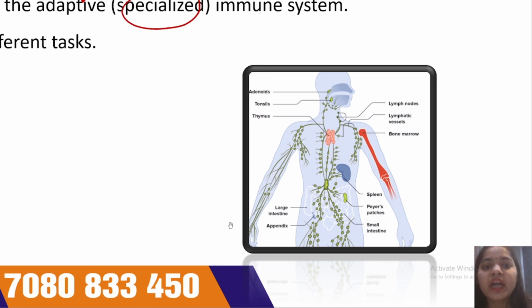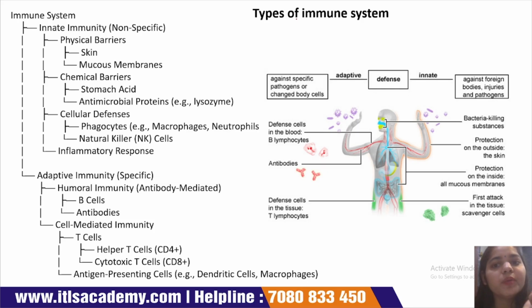The lymph nodes, lymphatic vessels, bone marrow and spleen have some cells and proteins which play a most important role against foreign or harmful particles.